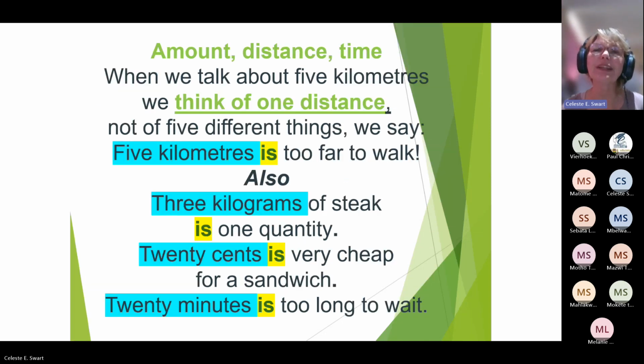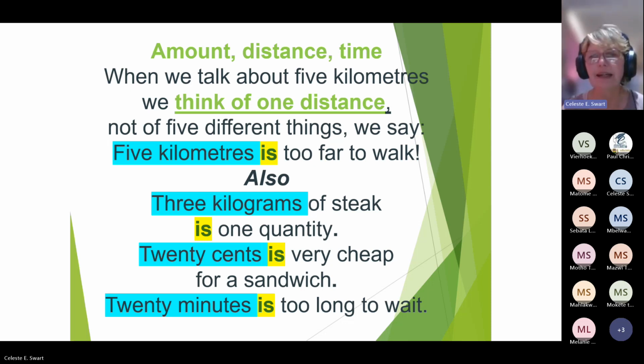Now, when we look at things like amount, distance, and time, we think of one distance. When we talk about, say, 5 kilometers, we talk about only one specific distance. We're not thinking of 5 individual kilometers. So we would say 5 kilometers is too far to walk.